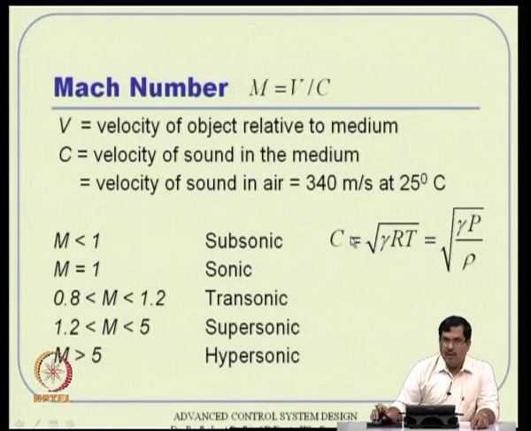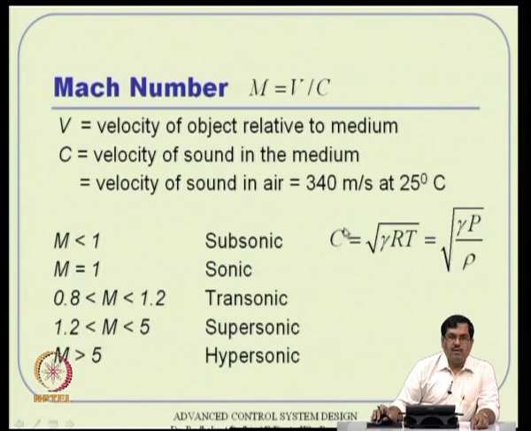Now, there is another variety of notions that are required in flight dynamics understanding. One of them is called the Mach number, and this is a non-dimensional quantity. It is essentially defined as the velocity of the object relative to the medium, that is, your flying object's velocity, divided by the sonic velocity. That means the velocity of sound in the medium at that particular condition.